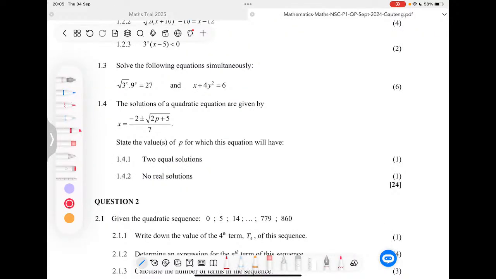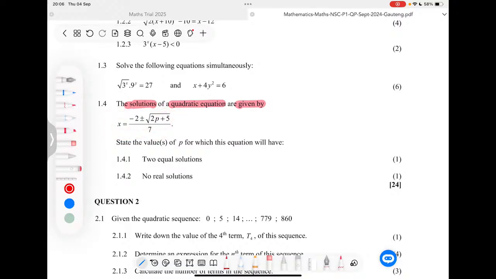Now, guys, we also now have question 1.4. Now, in question 1.4, we are asked or required to determine here. They give us the problem to say the solutions of a quadratic equation are given by. Okay, so now let's break this down. When they say the solutions of a quadratic equation are given by, they are actually saying that if you use a quadratic formula and you solve for x, you end up having something that looks like this.